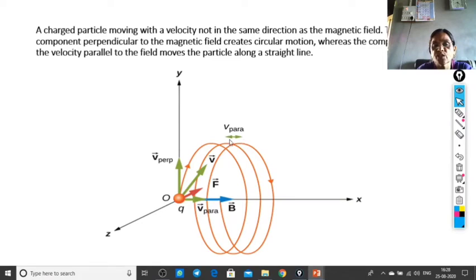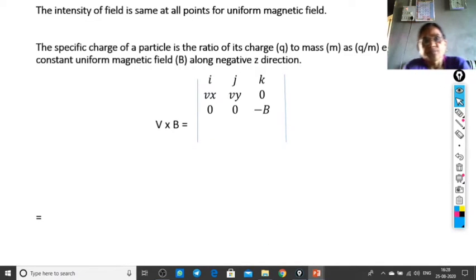When the particle is in this situation, it is parallel. Again, it is parallel. In this situation, we are able to see how the charged particle performs its motion in the presence of a constant magnetic field. Then, we have to calculate the intensity of the field, which is the same at all points for a uniform magnetic field.